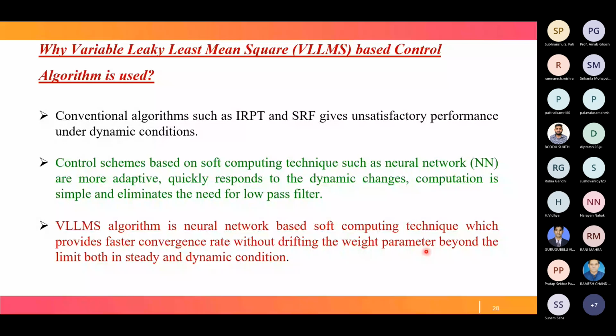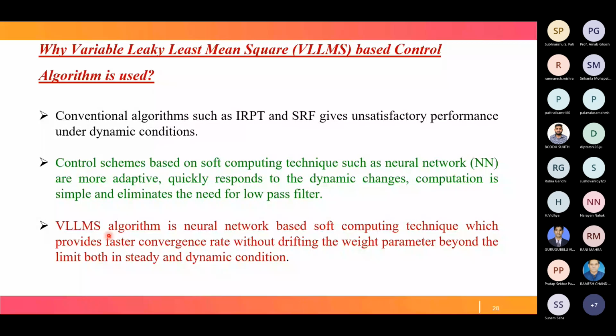We have already discussed in one of our papers, in IET Science, Measurement and Technology, how weight drifting is checked in this VLLMS algorithm. Now I'm not covering it, just informing that the VLLMS algorithm has the advantage of not drifting the weight parameter beyond its limit.